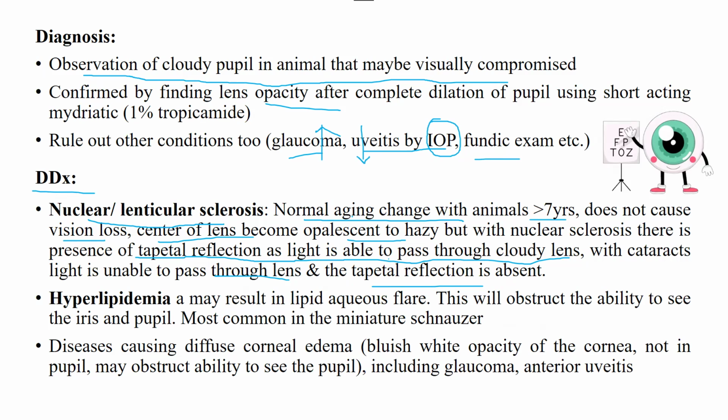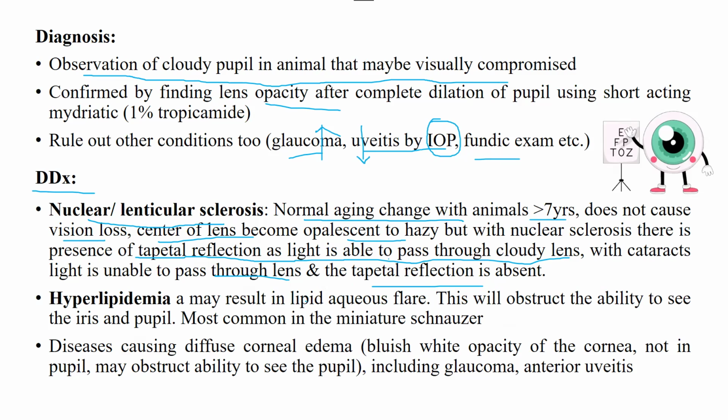Then the second thing, nuclear or lenticular sclerosis does not cause vision loss, but there were vision disturbances with cataract. Then the center of the lens becomes opalescent to hazy, and there is one more thing, that tapetal reflection is going to be there because light can pass through these cloudy lenses. But comparing with the cataract, light is not able to pass through the opacity of the cataract, and there is no tapetal reflection in the cataract.